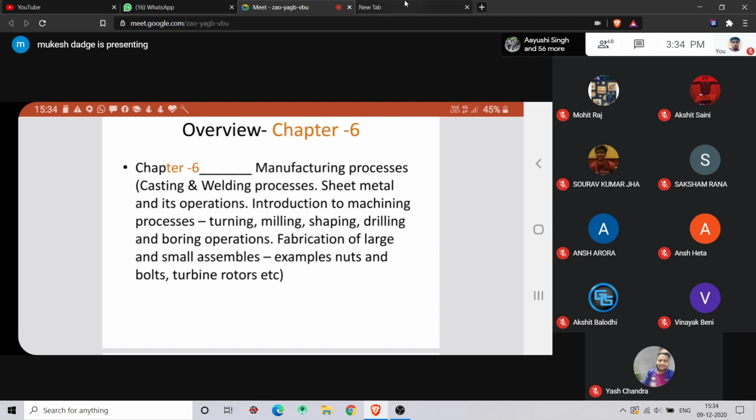Sheet metal and its operations. Sheet metal lab is there, right? So there we will create a model of the sheets. It may be a box, it may be a funnel, right? And here we'll see different types of sheet metals and their operations, just like drilling, right? You can do drilling and bending on the sheets, right?